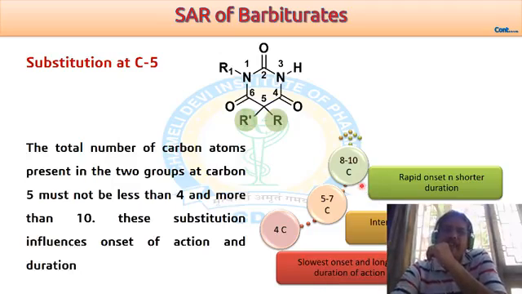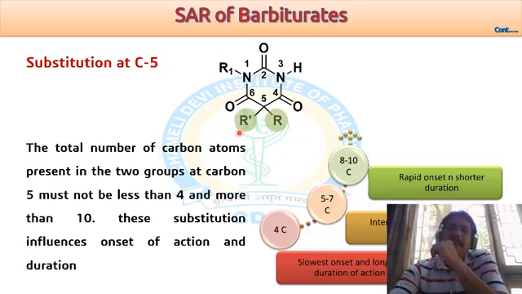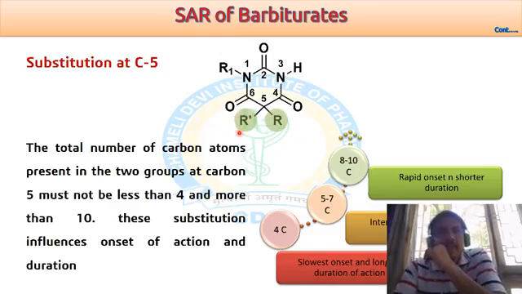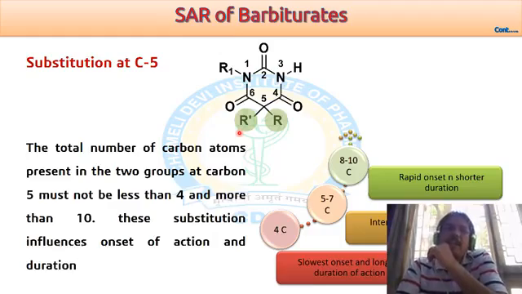In another case, when the carbons lie in the range of 5 to 7, these compounds are able to show an intermediate duration of action. How does this happen? Generally, one group remains as ethyl, while the other group is changed into a pentyl chain. It may be pentyl, or it may be a substituted or branched 5-carbon chain.